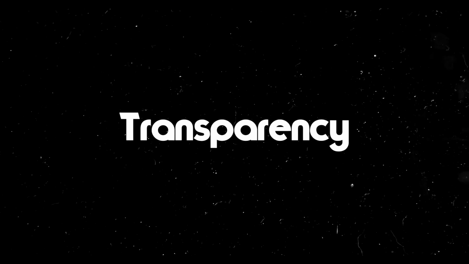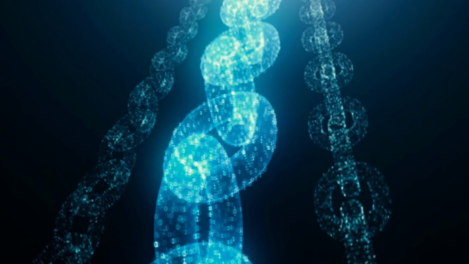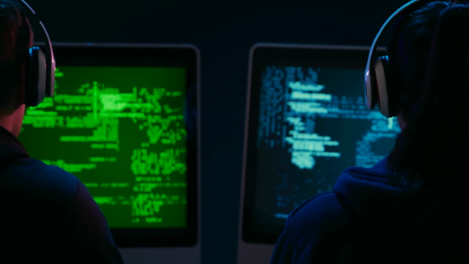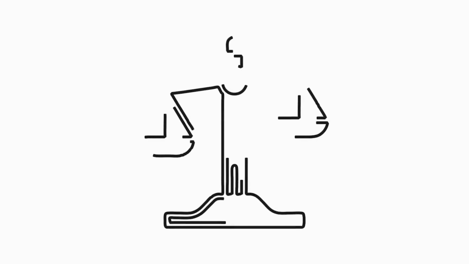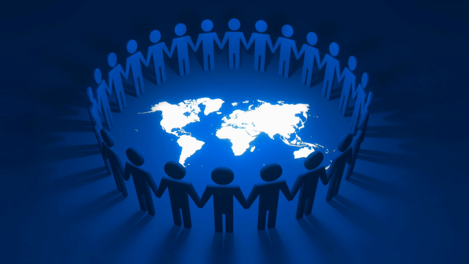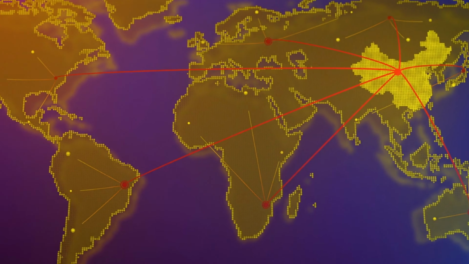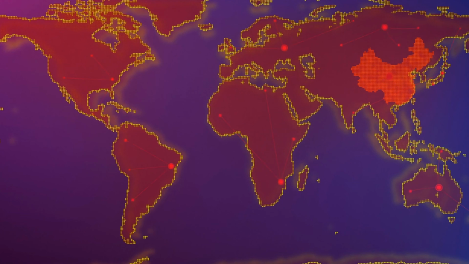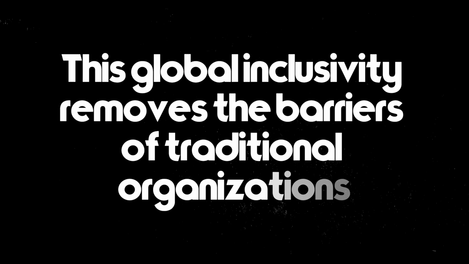First, transparency. In a DAO, every decision, vote, and transaction is recorded on the blockchain, leaving no room for hidden agendas. This level of transparency builds trust, fostering a new era of governance where accountability is built into the system. Second, accessibility. DAOs empower global participation. From any corner of the world, members can contribute to decisions and shape the direction of the organization. This global inclusivity removes the barriers of traditional organizations.